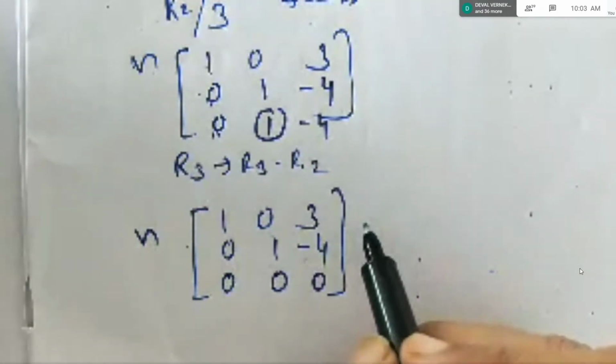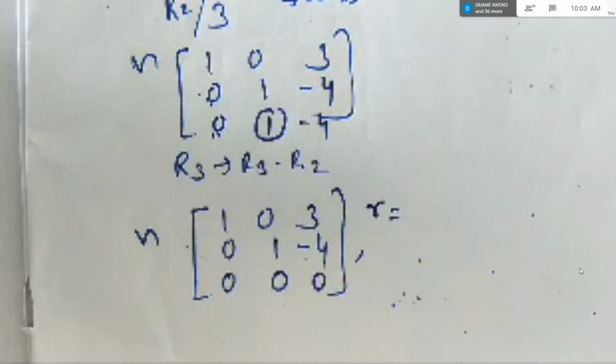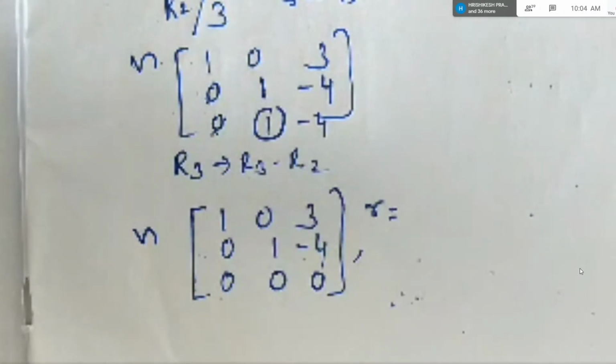So what is rank here, students? Akash, what is rank here? Rank is 3. No, ma'am, 2.